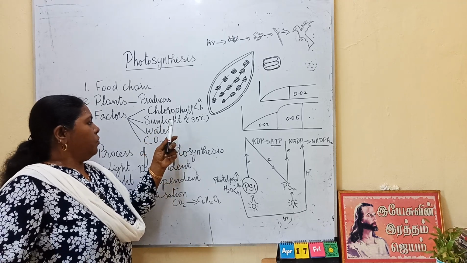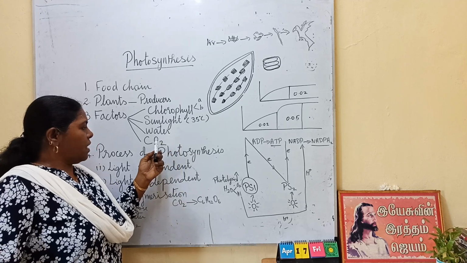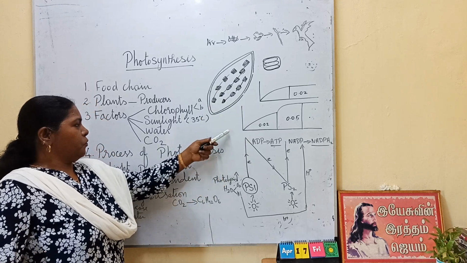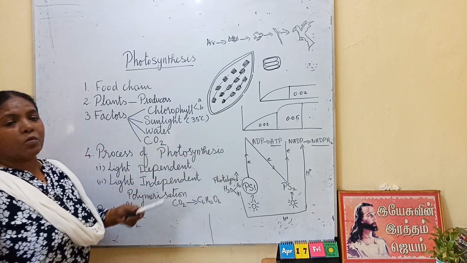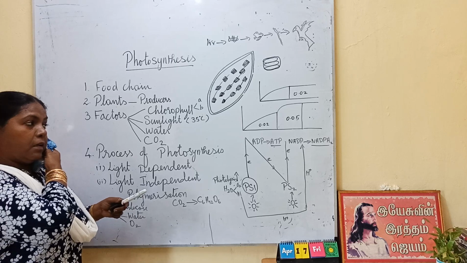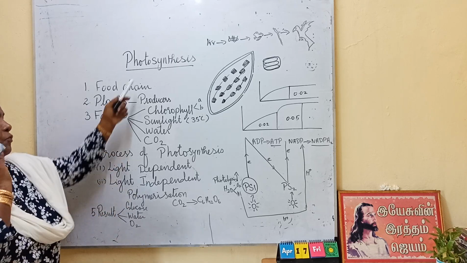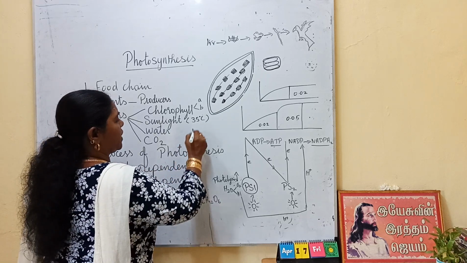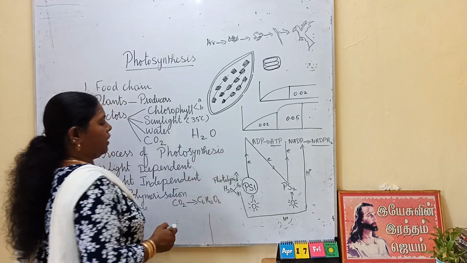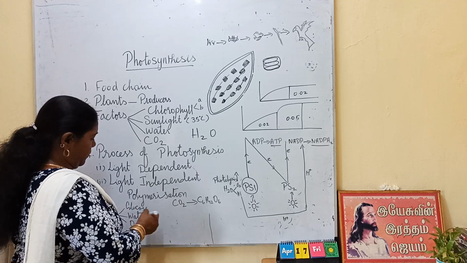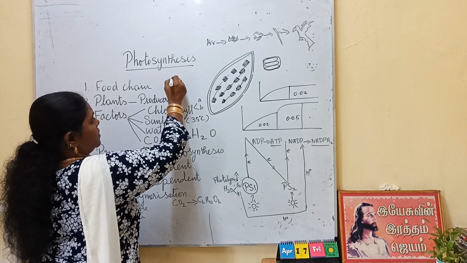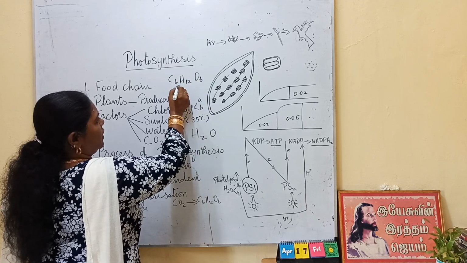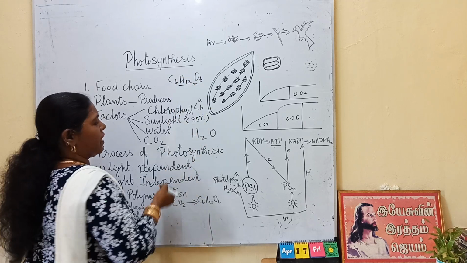Okay. Now, water, when we are discussing the carbon dioxide concentration, we will see what happens to the photosynthesis rate. Next comes water. Water is responsible for photosynthesis. If you write the formula for water, H2O. If you see the formula for glucose, C6H12O6.